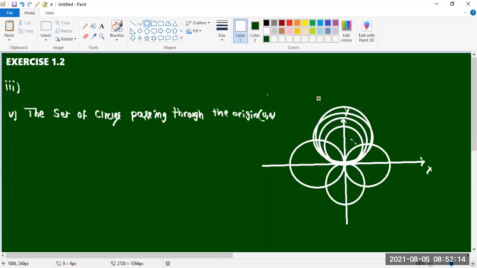No, sir, from the origin you can draw infinite numbers of circles. Yes, sir. It's infinite. So like this also one circle we can find. We can draw one circle like this also, and another circle like this also. We can draw another circle like this also.